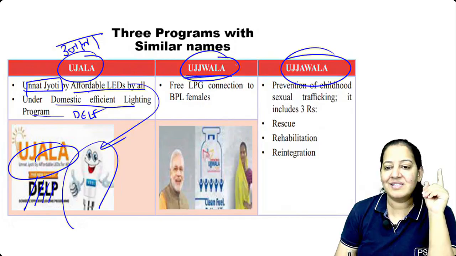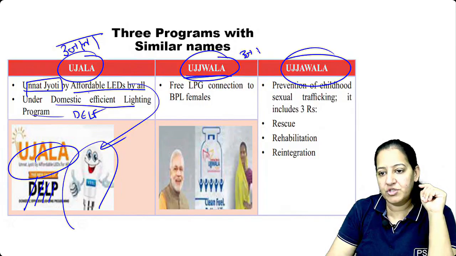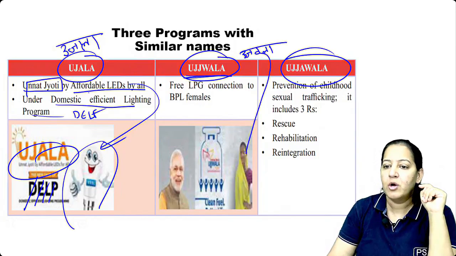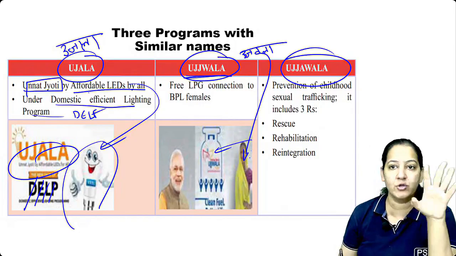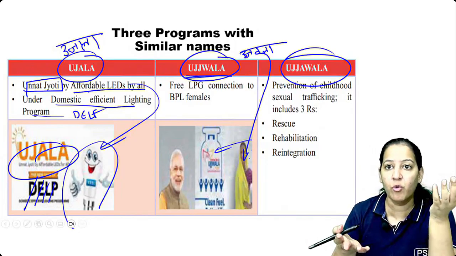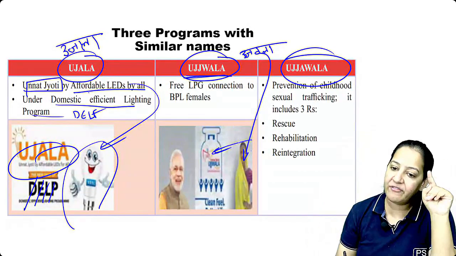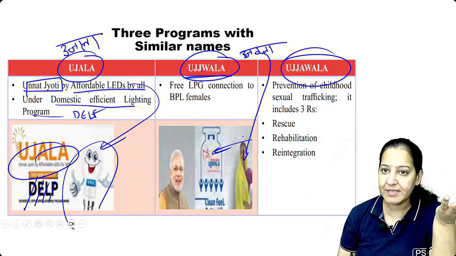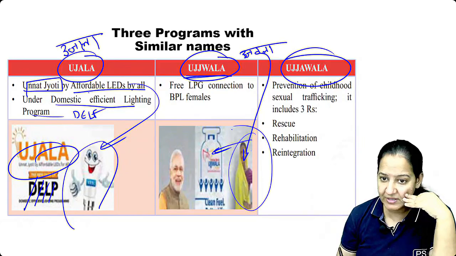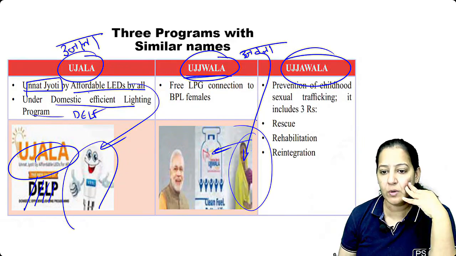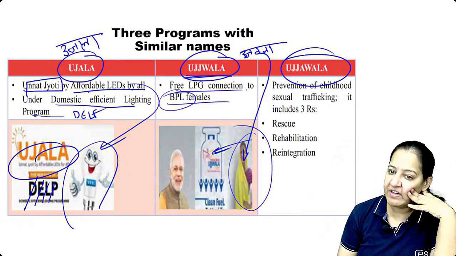The second is Ujwala, I'm sorry, not Ujawla. Ujwala. Who is Ujwala? Ujwala is a lady who is cooking on LPG gas. We want all the ladies in India not to cook on coal. Don't burn wood and cook on that. We will provide free LPG gas. So the government is giving subsidy and free LPG gas to all the poor ladies. So the name of the lady is Ujwala. She will cook on the LPG. So all the ladies who are below poverty line, we will give them free LPG gas.